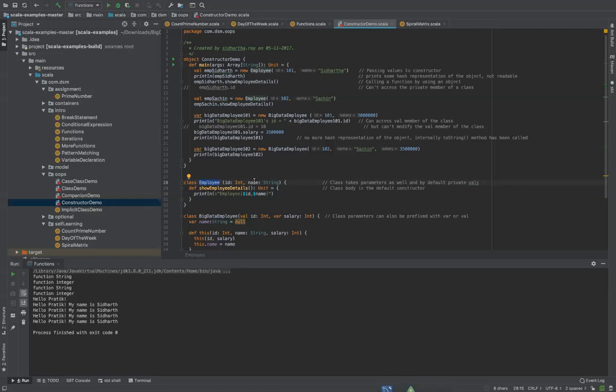So we are defining a class that has two mandatory attributes: ID and name. Then inside that we have defined the function called show employee details, which is pretty much similar to your student class. Only the student class had two attributes, student ID and name, but those were declared inside the class.